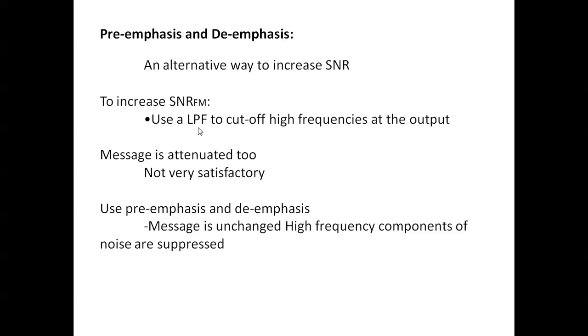Pre-emphasis and de-emphasis is an alternative way to increase the SNR value. Why do we need an alternative way? Using a low pass filter, if you cut the high frequency, the SNR value improves.